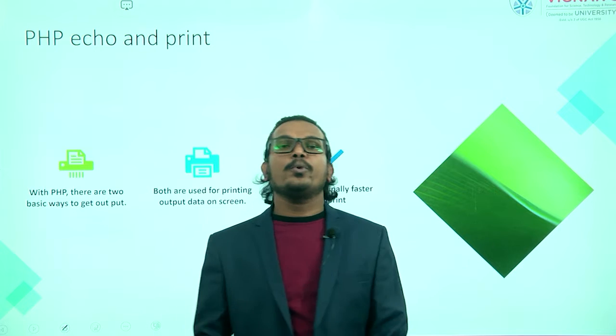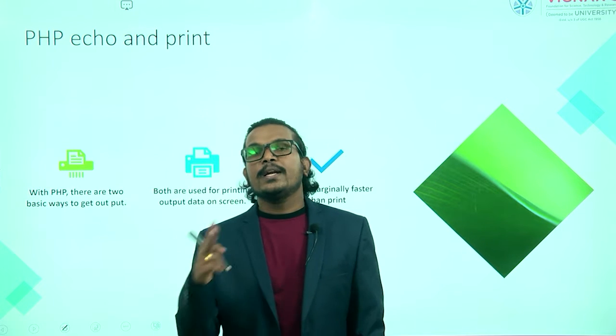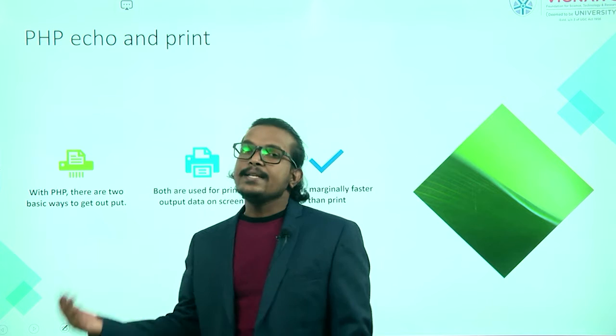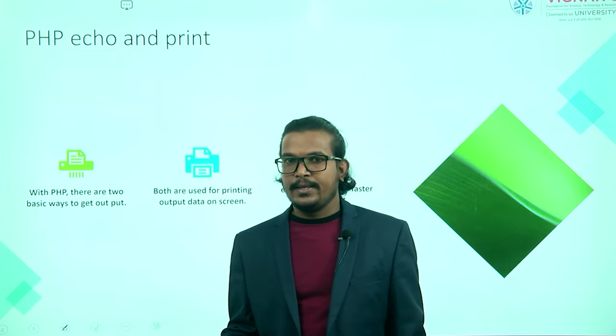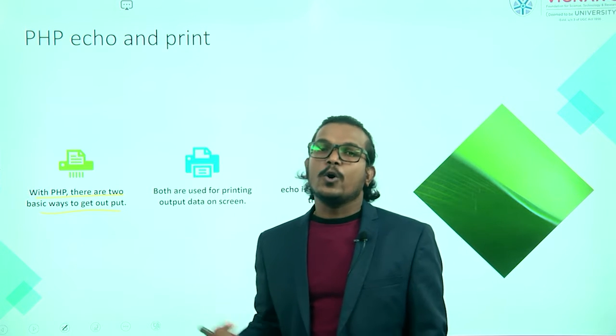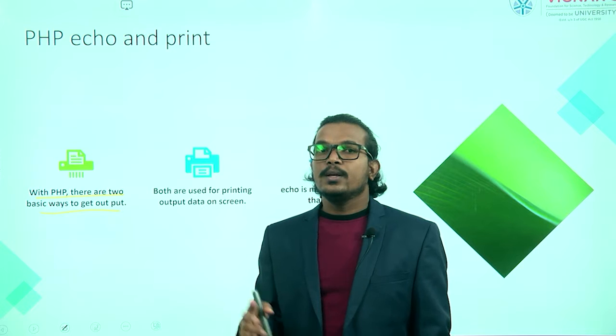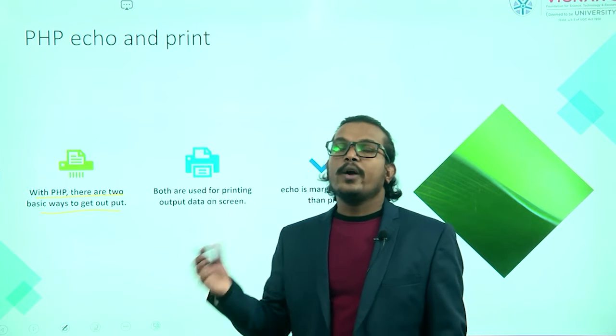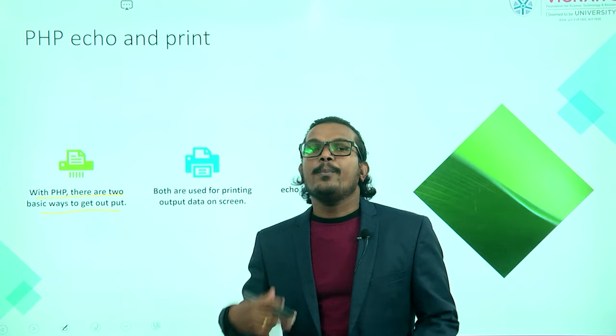So next one, for printing the output on our browser, we are using two objects. First one is the echo statement and second one is the print statement. So to get the output, we have two ways. First one is with the help of the print statement or with the help of the echo statement, we are printing the output.